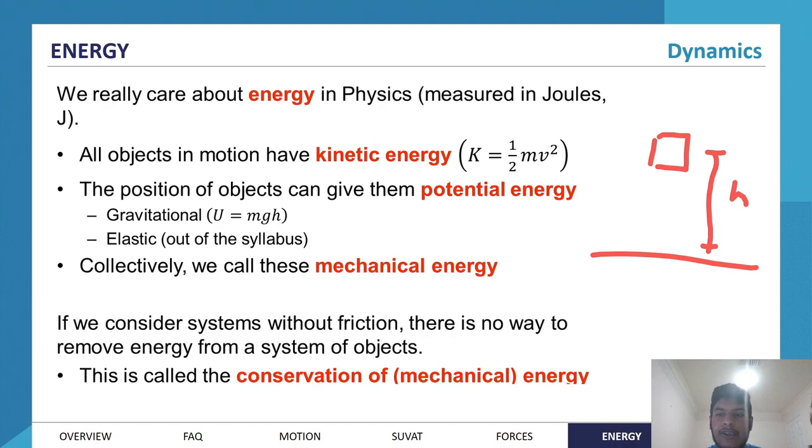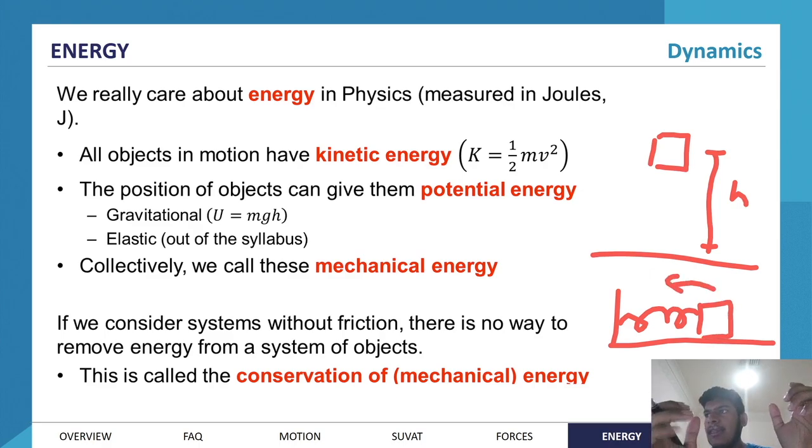Another example is if we have a spring, right? And we compress that spring this way, right? We're storing energy, and then if we let go, that potential energy is converted into kinetic energy. So collectively, these are called mechanical energy. All these together is called mechanical energy.